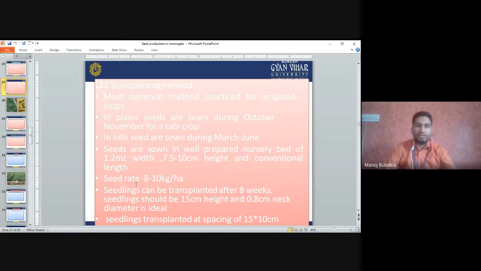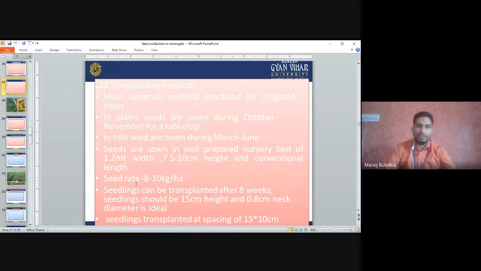Seeds are sown in a well-prepared nursery bed of 1.2 meter width, 7.5 to 10 centimeter height, and conventional length. This means we have to prepare the nursery bed. In the nursery bed, the height of the bed is 10 centimeter, the width of the bed is 1 meter, and the length is according to the requirement of seedlings.